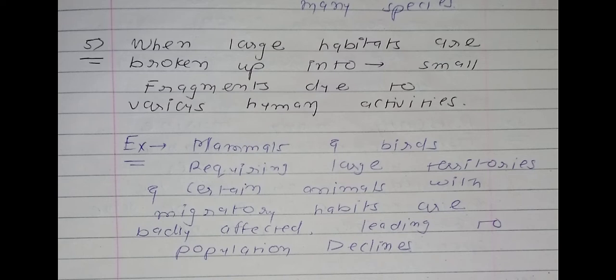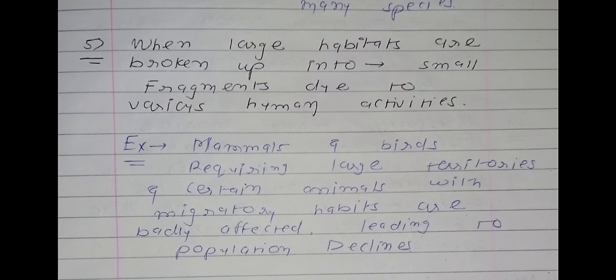When large habitats are broken up into small fragments because of various human activities, for example, mammals and birds requiring large territories and certain animals with migratory habits are badly affected, leading to population declines.